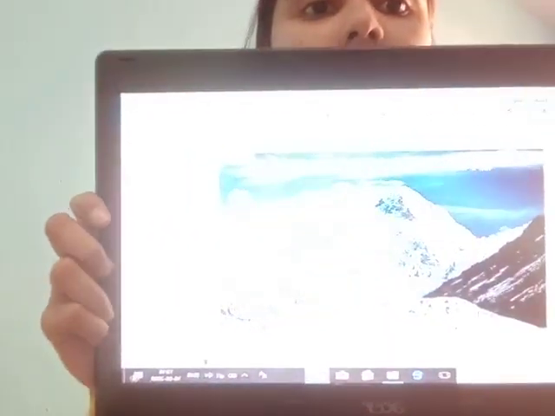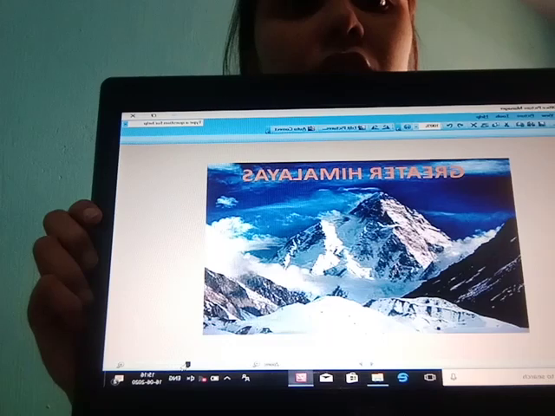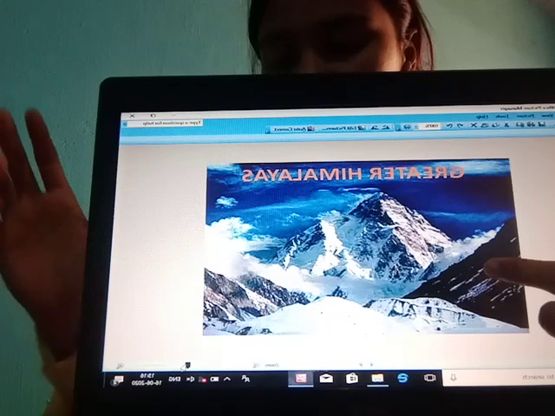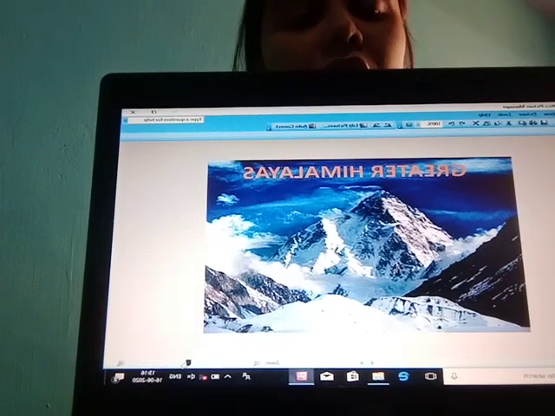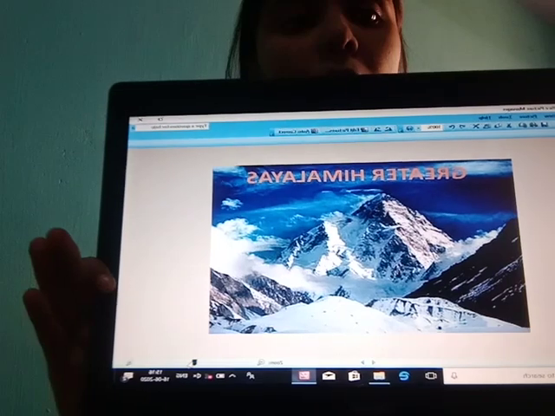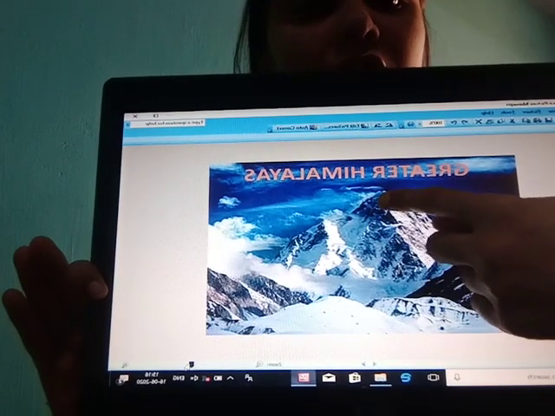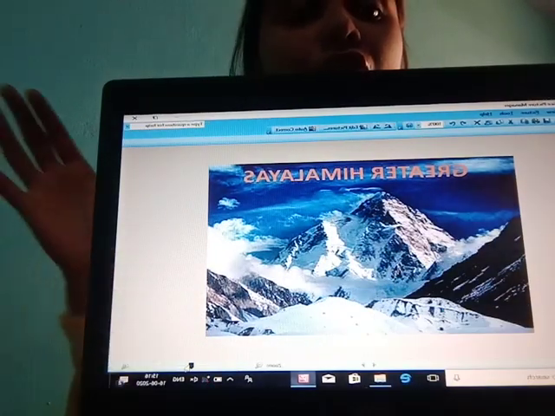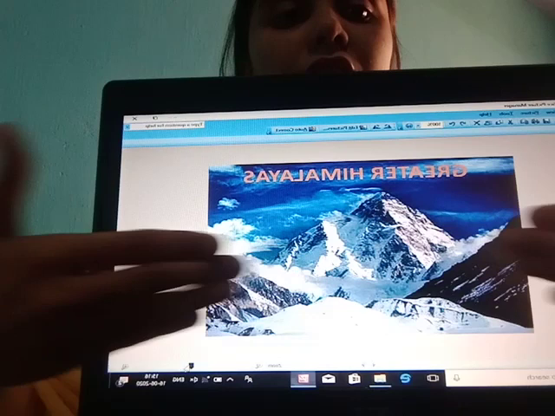Now I have a picture in which you will be surprised that the Himalaya looks so beautiful. Here you can see, I hope it is visible to you all. Yes, this is your Himalaya. You can see such a beautiful top range, touching the sky level. Everywhere you can see it is covered with snow.